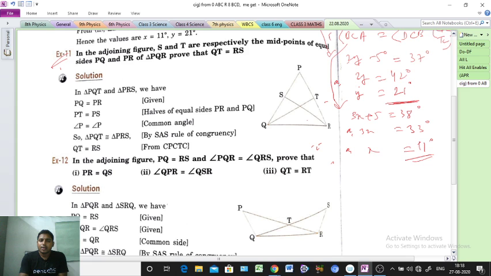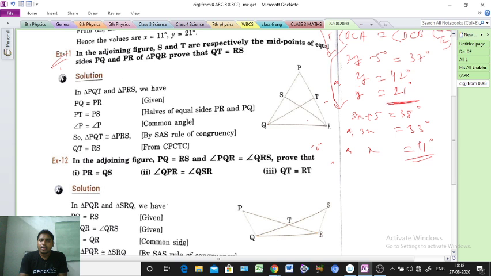And one thing: see, we are getting one common angle here. Common point means common vertex, we are getting P. That means common angle, angle P equal to angle P. Clear or not? That is our common angle. In the previous problem we got a common side, but here a common angle is given. So three things we are getting: two sides and one angle, therefore two triangles are congruent.